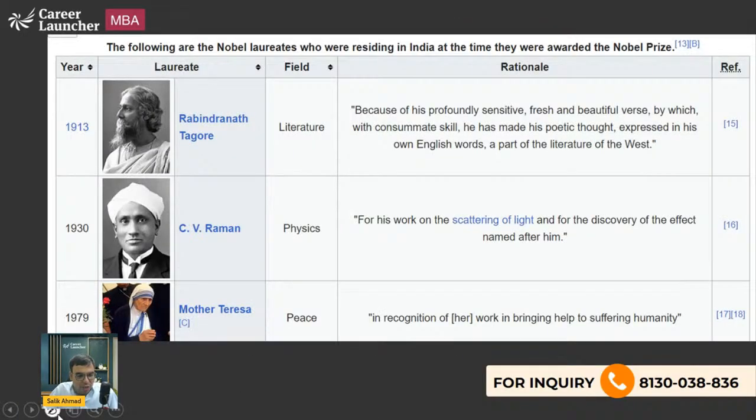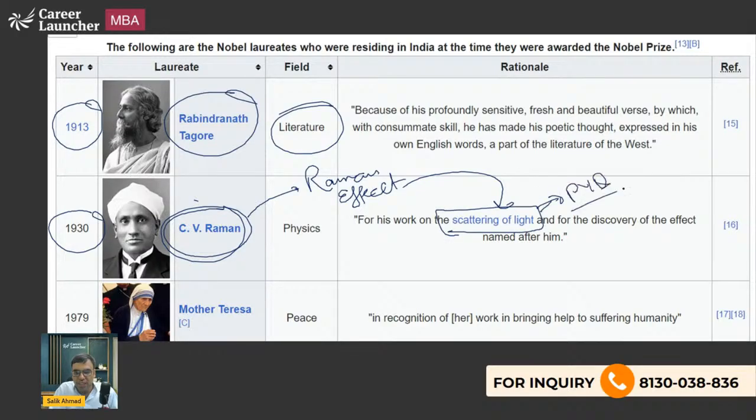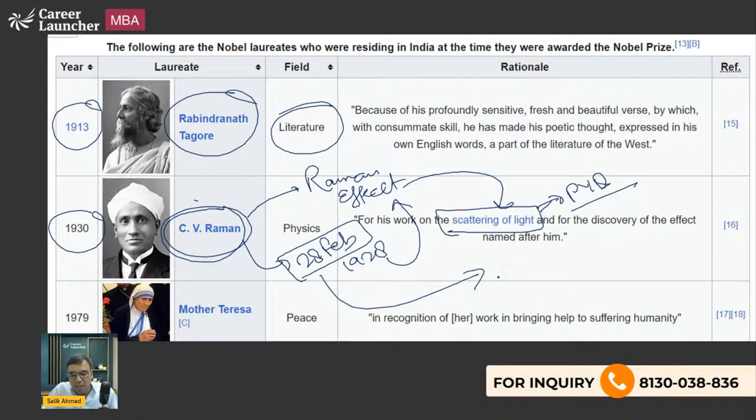You can see that in 1913 Rabindranath Tagore got the Nobel Prize in Literature. Then in 1930, C.V. Raman got the Nobel Prize for his Raman effect, which is related to the scattering of light. This is also a previous year question of CUET and many other exams. He discovered the Raman effect on 28th February 1928. That is why 28th February is called National Science Day. Two years later, he got the Nobel Prize in Physics for the Raman effect.